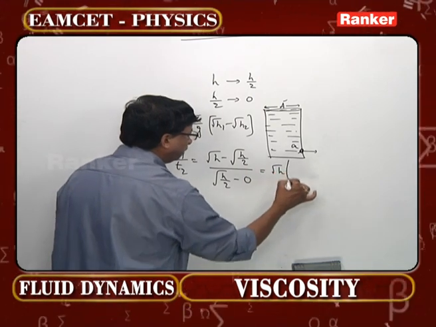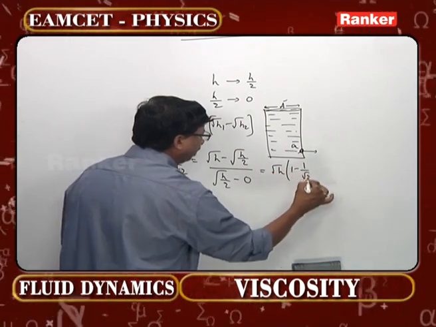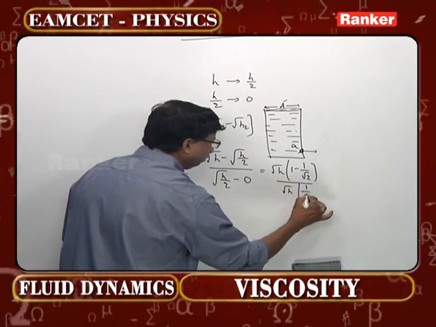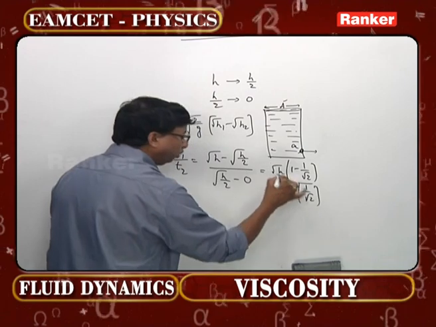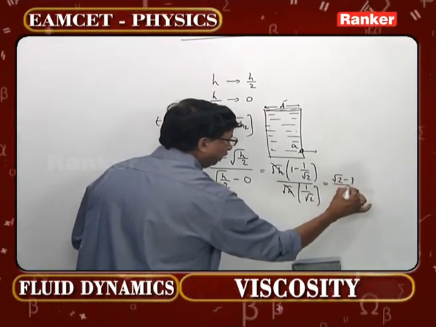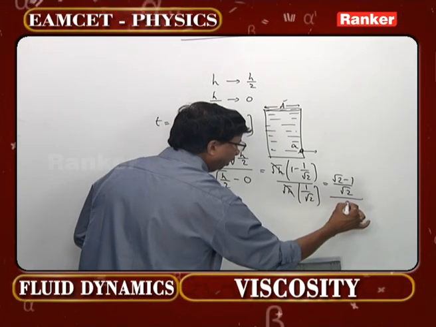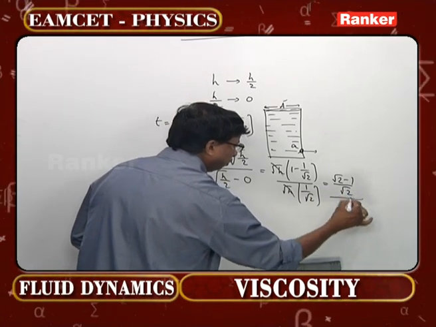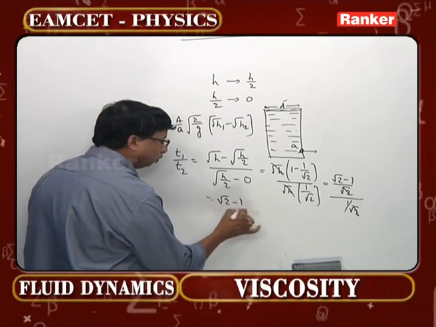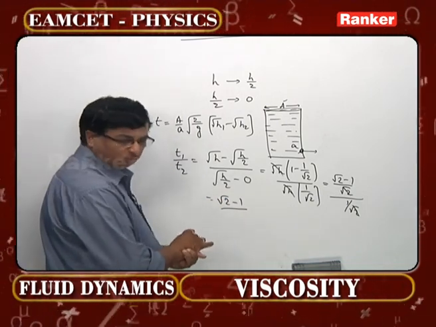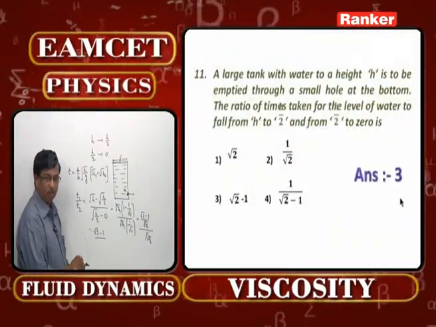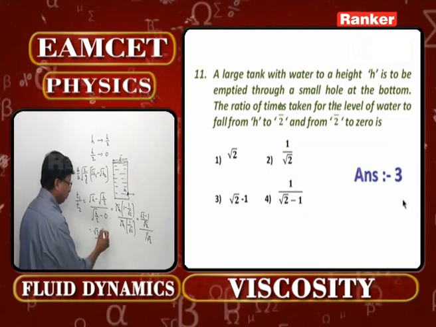Take root H common. 1 minus 1 by root 2, by root H if you take common 1 by root 2, you will get. Root H gets cancelled. What is now left over? Root 2 minus 1 by root 2, whole divided by 1 by root 2. These two get cancelled. What is now left over? Root 2 minus 1. So root 2 minus 1, the option just tallies with the third one. Look carefully. So the third option is going to be correct.